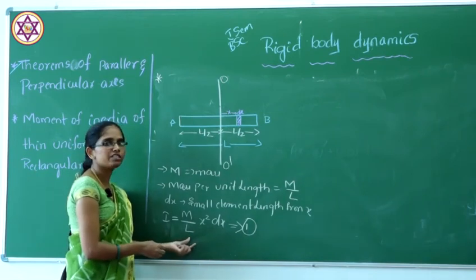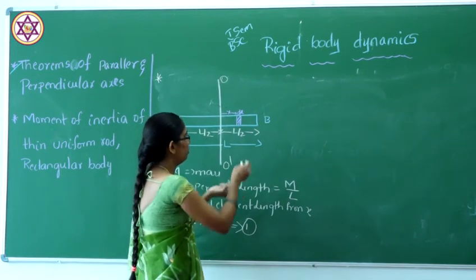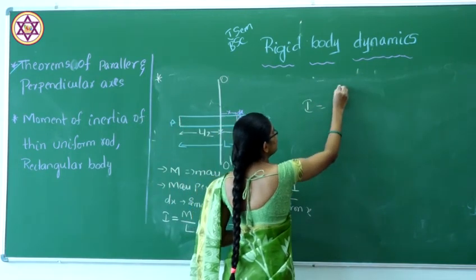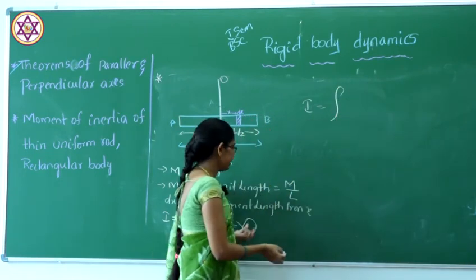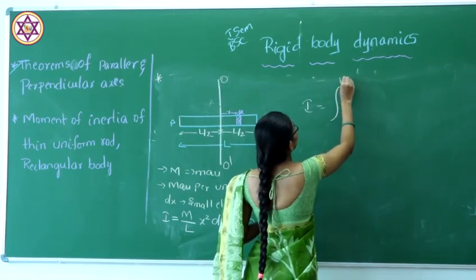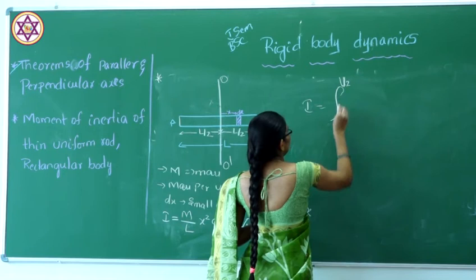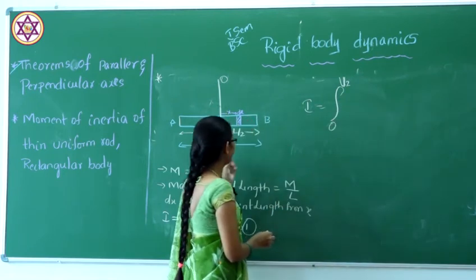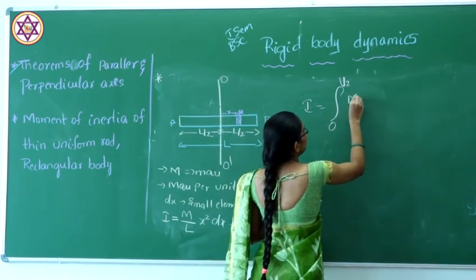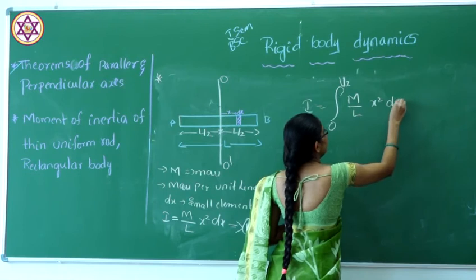So for the whole body, I will integrate this equation from 0 to L by 2, m by L x square dx.